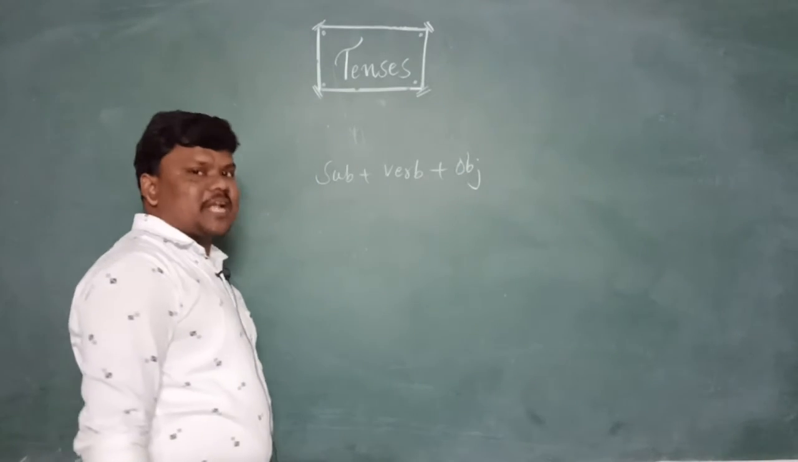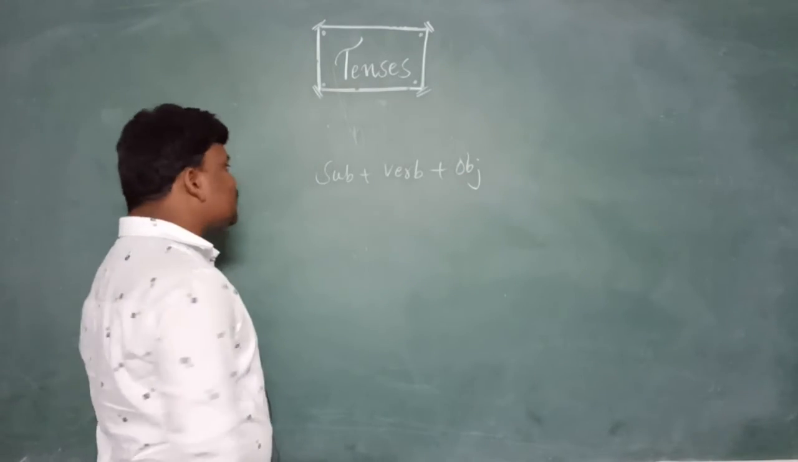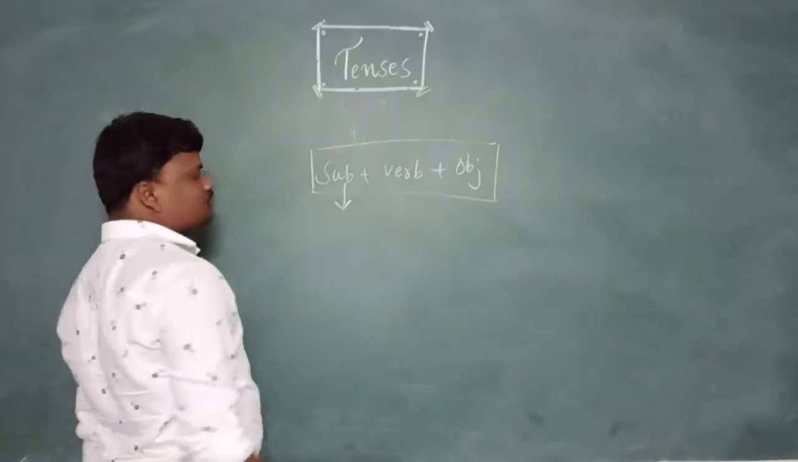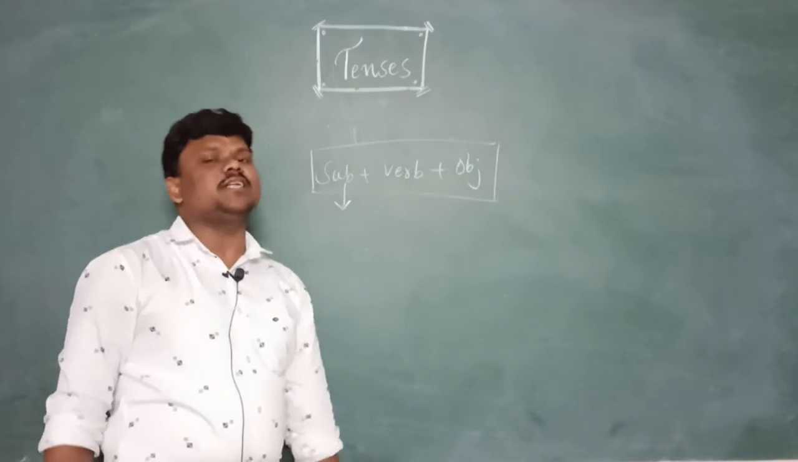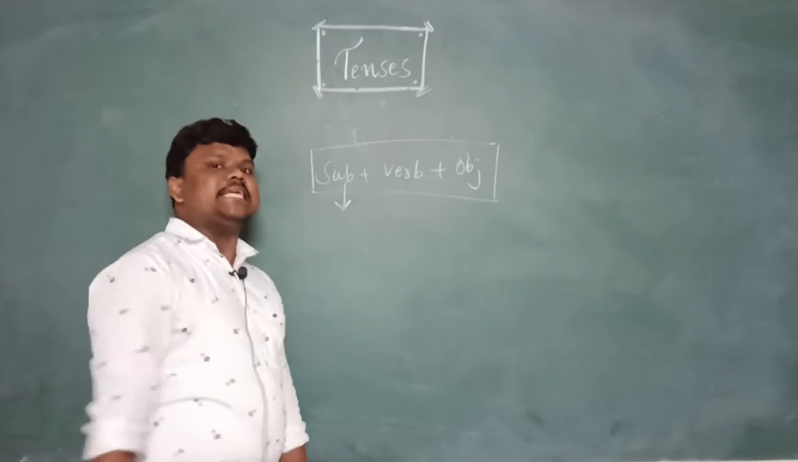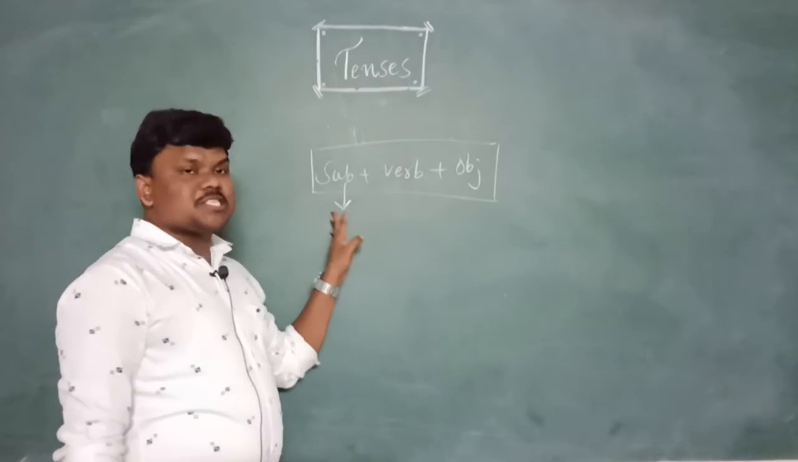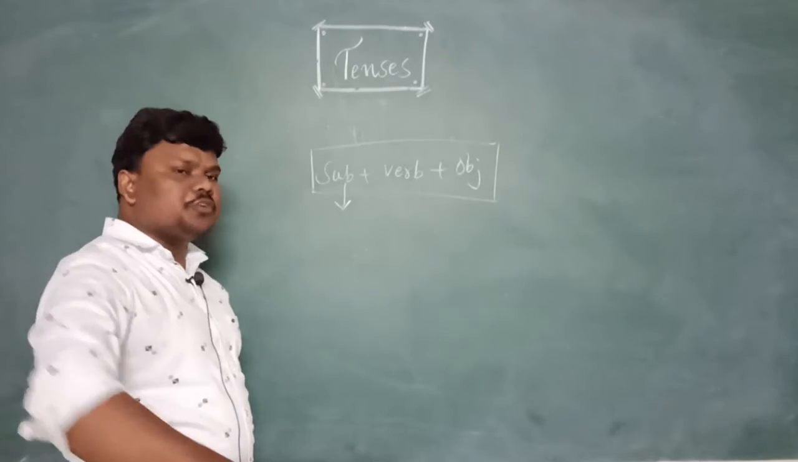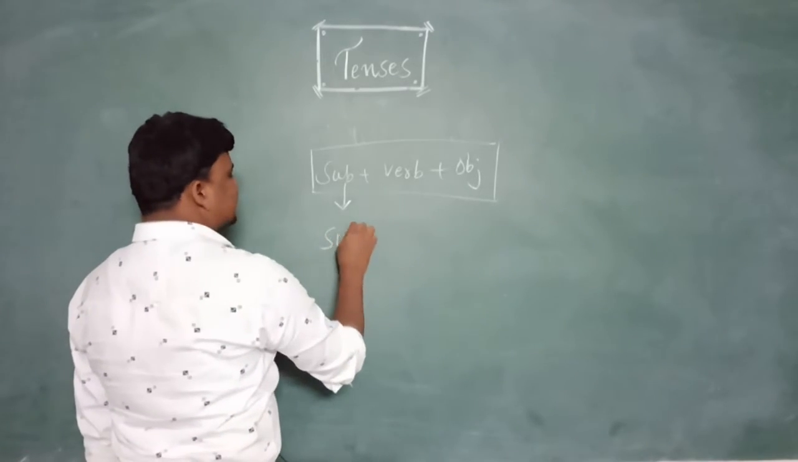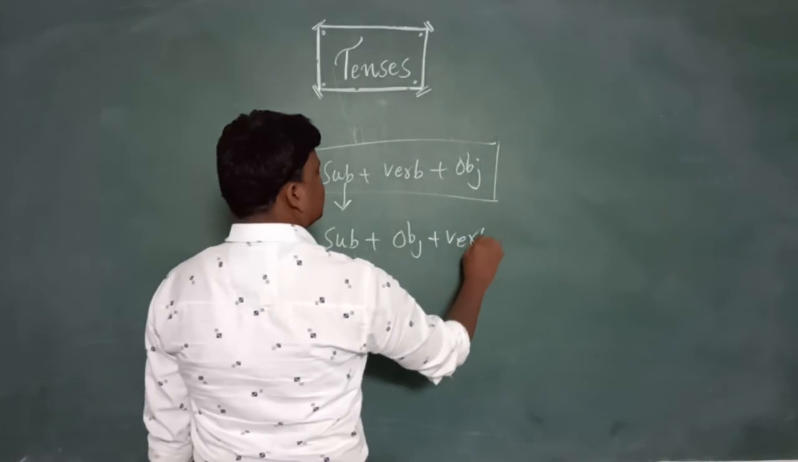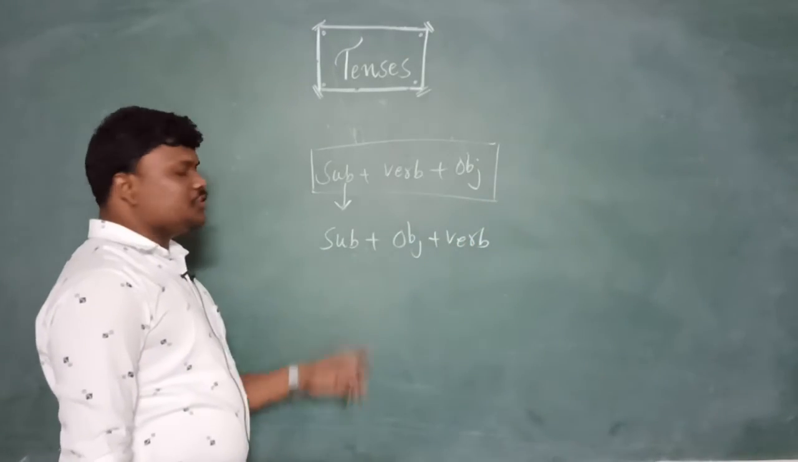Basically, in the English language, if you want to write any sentence, we need to start compulsorily with the subject, verb, object. It is an order of the sentence. If you want to write any sentence in English, we must follow subject, verb, object. If you want to write in Telugu, you need to take subject, object, verb. This is the order in Telugu.